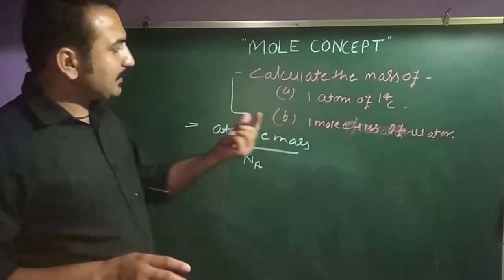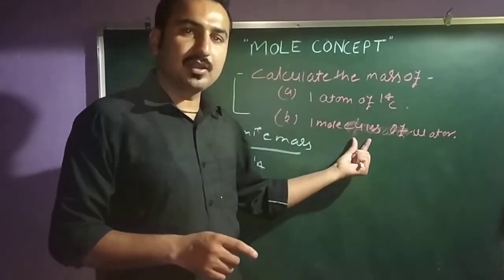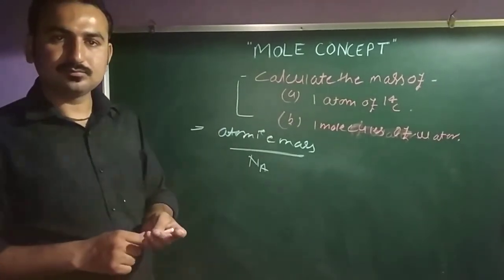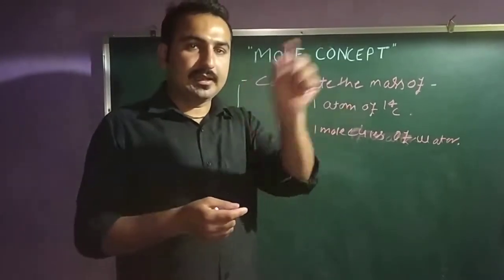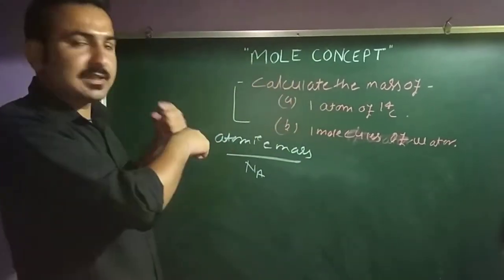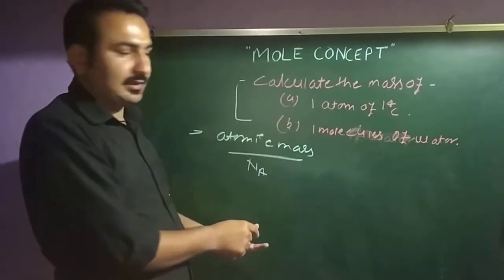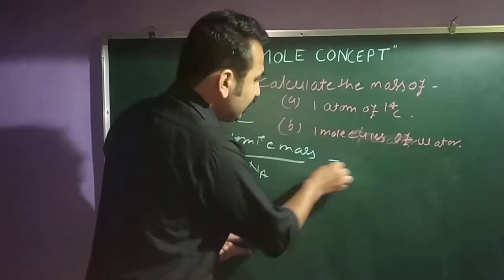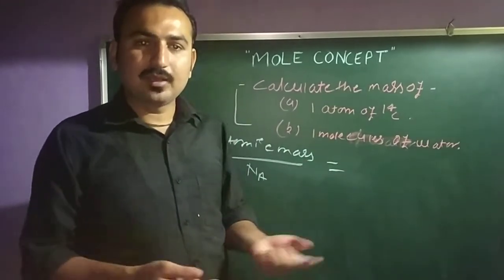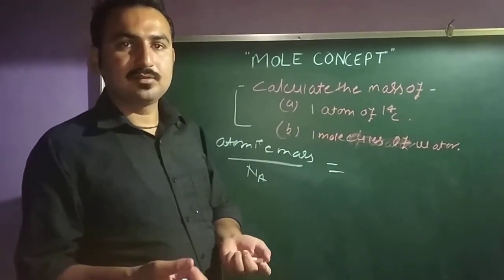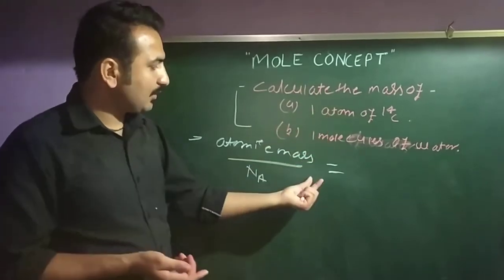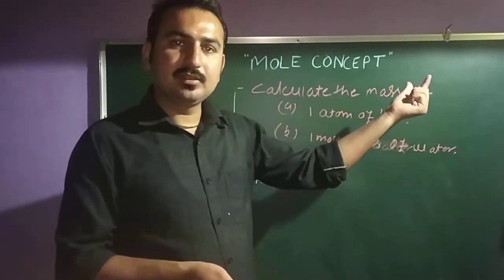Is it clear? And the same thing here, the one molecule of water. You have molecules, so the mass of one molecule is equal to the molecular mass upon Na. I told you earlier, where you have to find the mass of an atom, the atomic mass comes, and where you have to find the mass of a molecule, the molecular mass upon Na. Clear? So in the first question, one atom of C14. What will be the mass of one atom of C14? Obviously 14. If I tell you that you have one atom of carbon, one atom of carbon contains 12 grams. And the same thing here, you have one atom of C14. How much mass will it be?